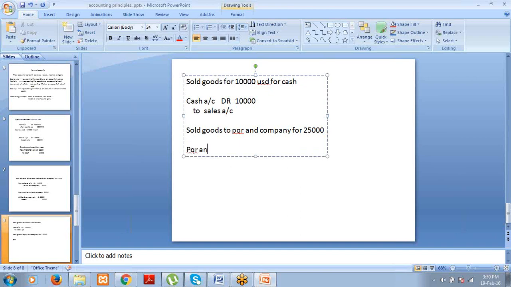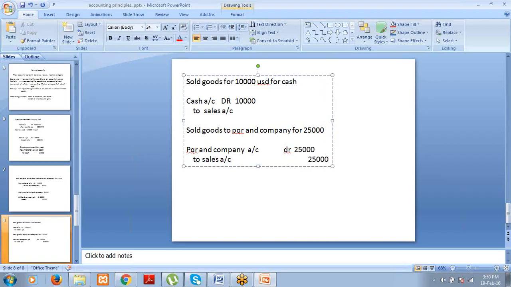So PQR and company account debit, $25,000 to goods account. As I said, instead of goods, you use the sales. $25,000. That's it. This is called credit sales. So from whom you have to receive the payment? From PQR and company. Right?